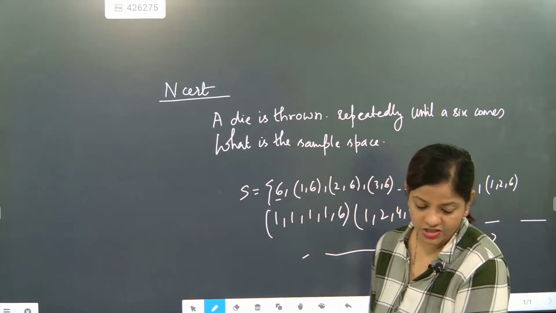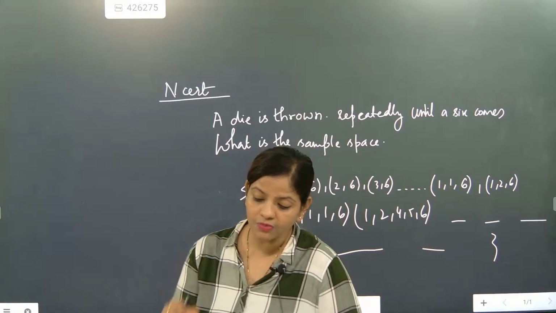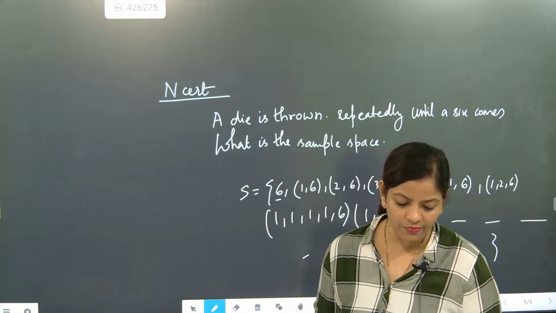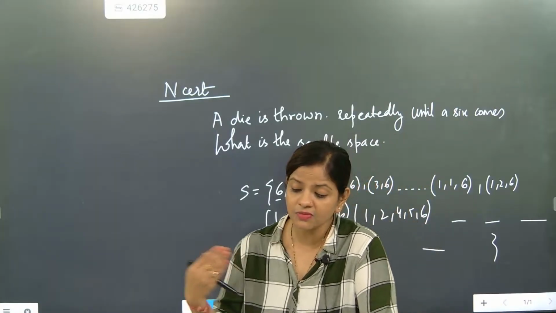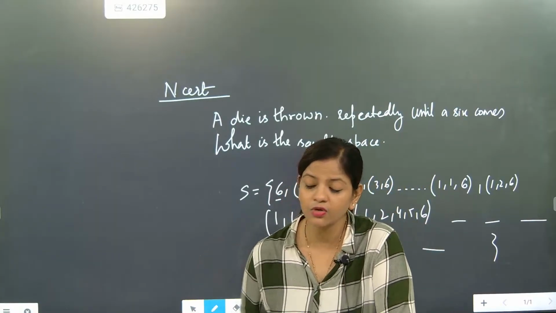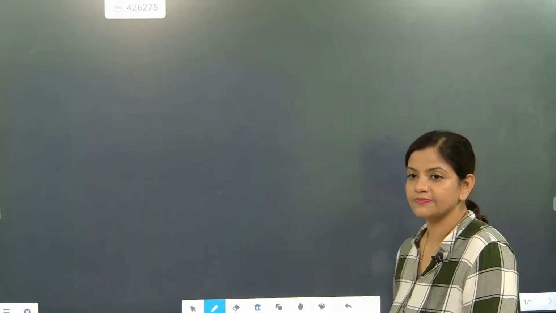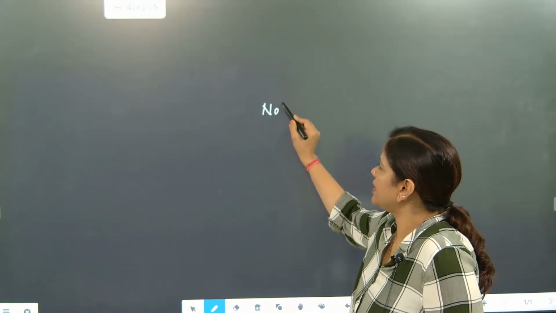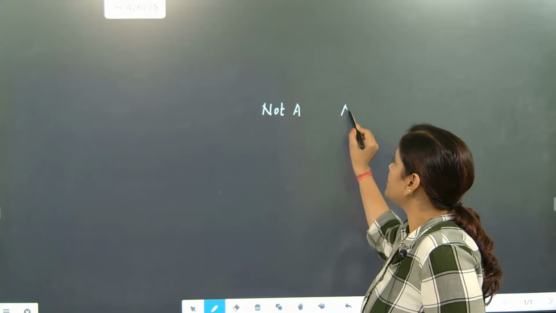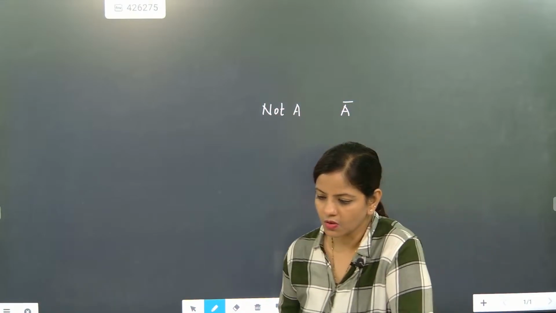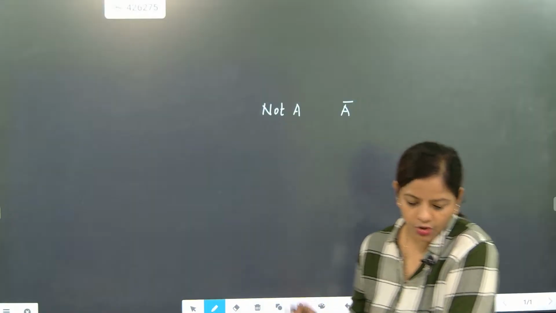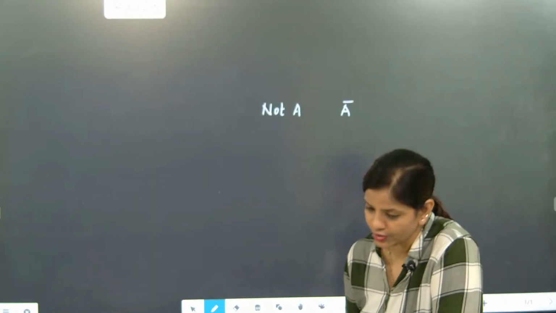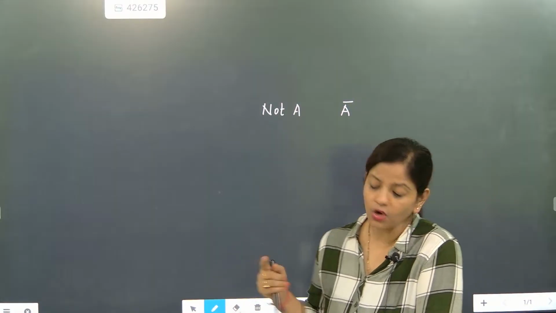In the probability section, a specific outcome is considered an event. Understood? Events can be of different types, but first we have to understand the meaning of some words which we are going to use in probability. Got it? First, when somebody writes not A, that means A bar. We have to first understand the language, not A. So A bar means it is not included.